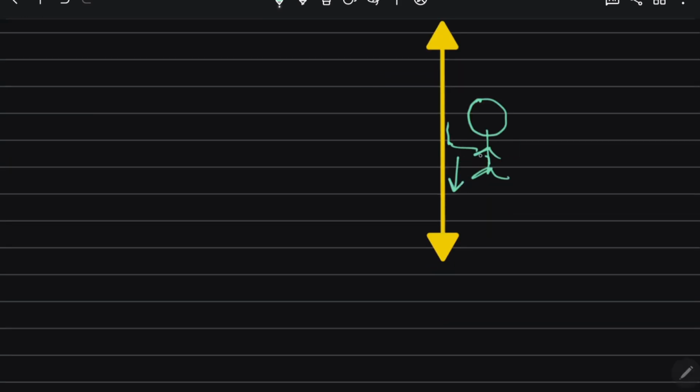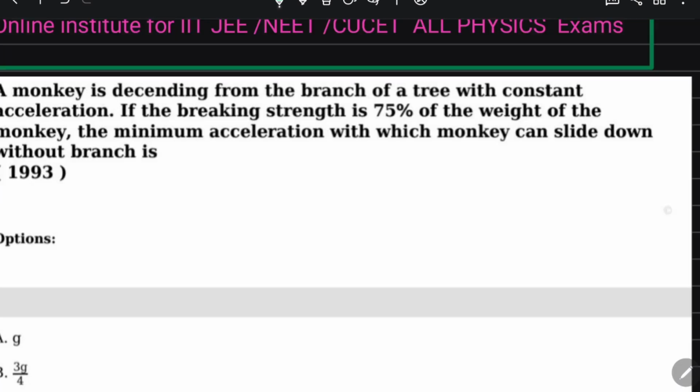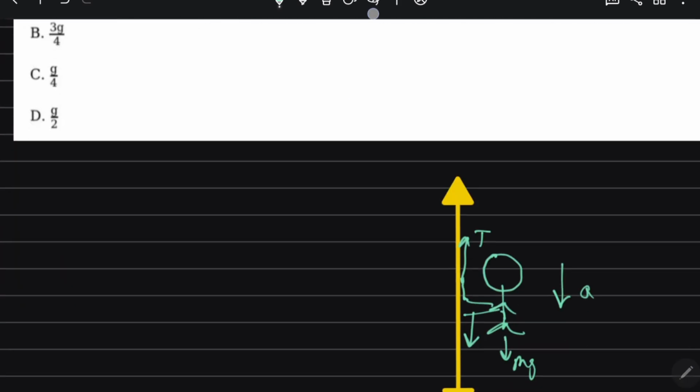They are coming downwards. So you see this is mg force acting downwards and tension force acting upwards, and they are coming downwards with an acceleration, right? And then if the braking strength is 75% of the weight of the monkey, they are saying that tension is equal to 75%, means 3 by 4 of the weight, means 3 by 4 of mg,